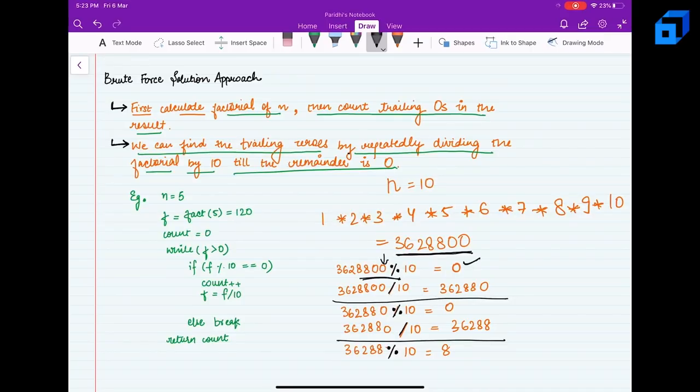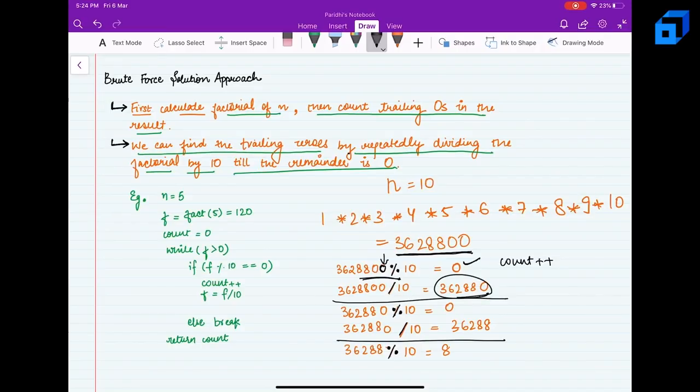Now since this is 0, we will simply increment our count. Next, we will divide the number by 10 to check the next digit. After dividing it, we will get 362880. So that means the last digit has been removed.